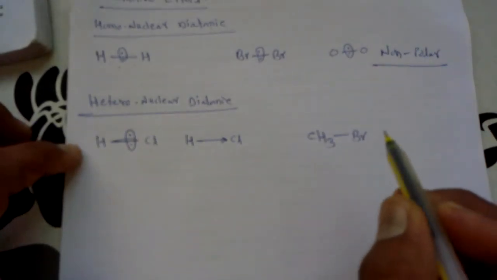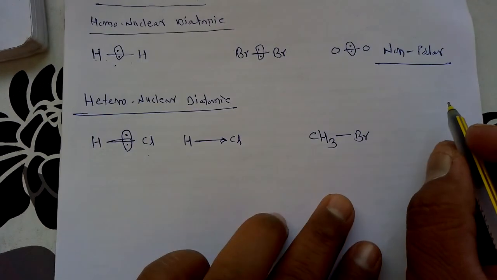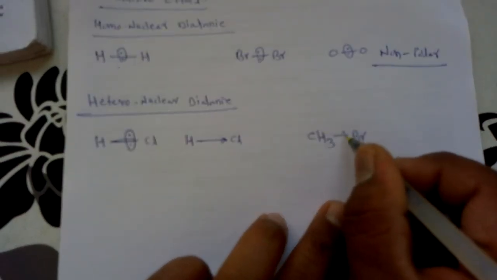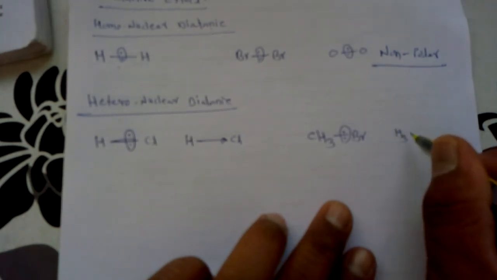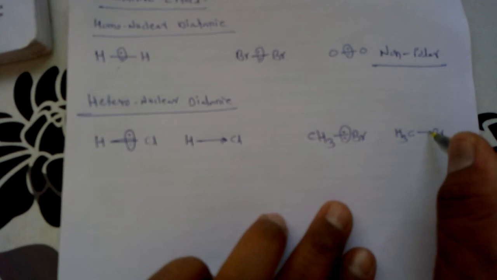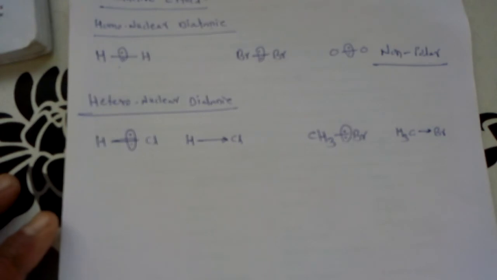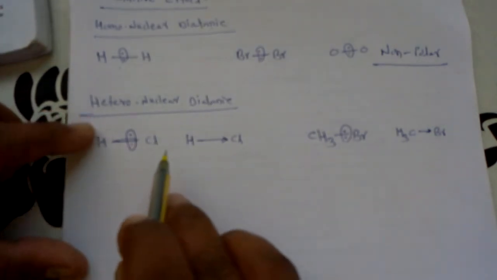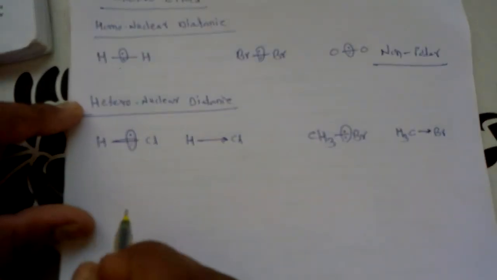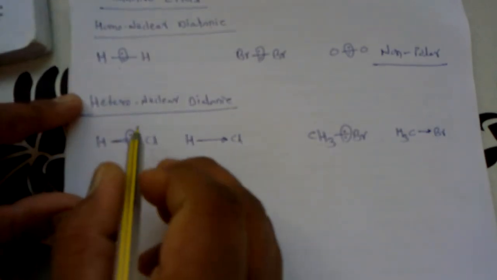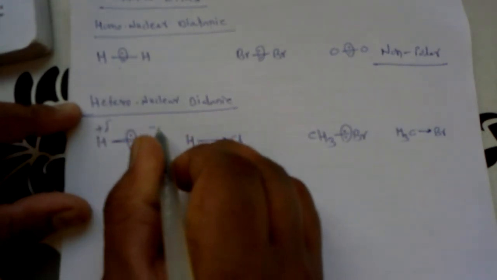In methyl bromide also, the electronegativity of bromine is more, and that's why we can say that this electron pair is shifted more towards the bromine atom. That's how we may write this compound as CH3 single bond bromine. This bonding electron pair transfers towards the bromine atom. So from this electron flow towards the more electronegative atom, we can say that these types of molecules have the formation of dipoles. That is, hydrogen has a partial positive charge, and chlorine has a partial negative charge.